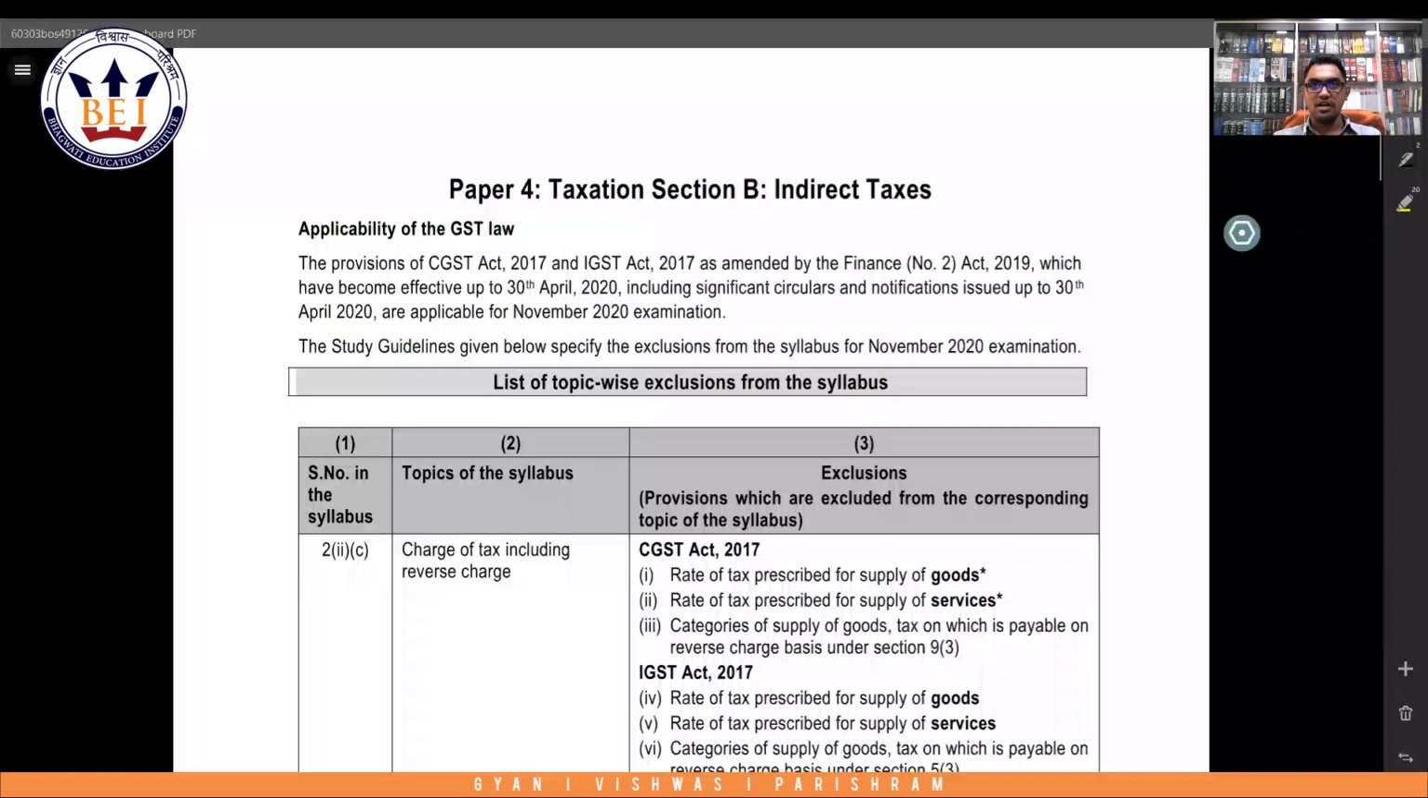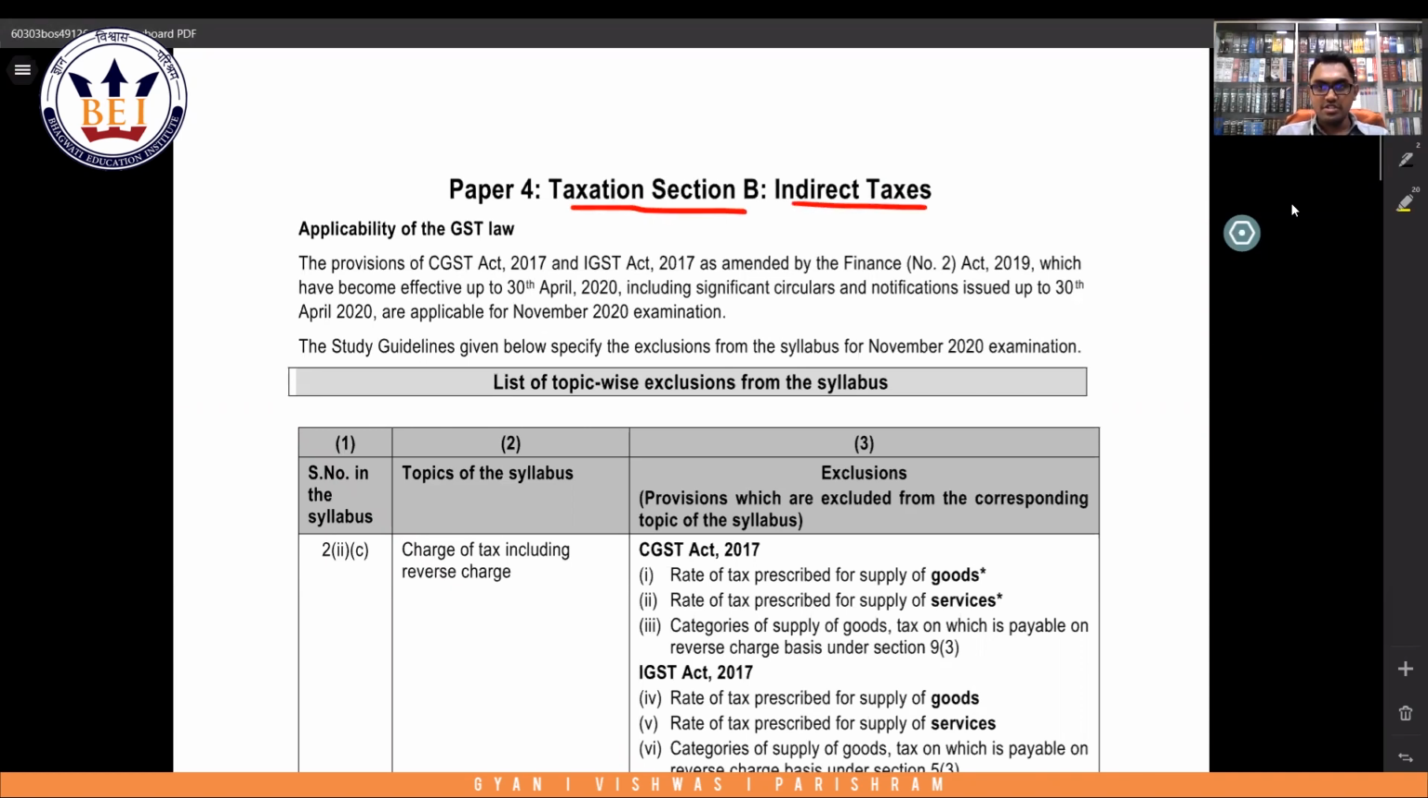I hope all of you are able to see the screen. So we will just discuss regarding the notification. So this is section B, indirect taxes.